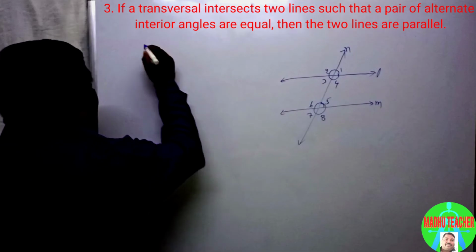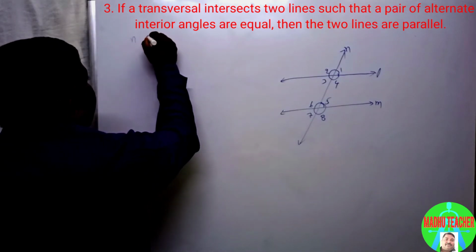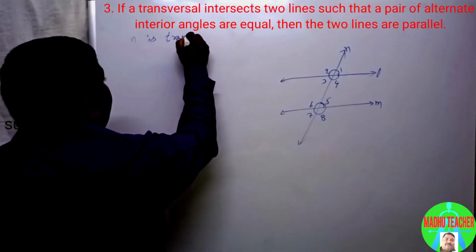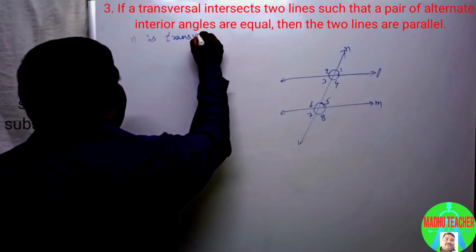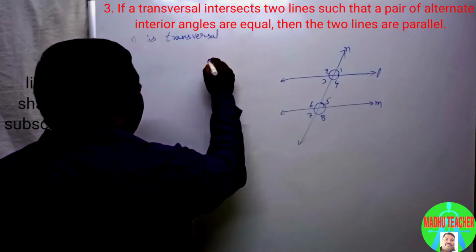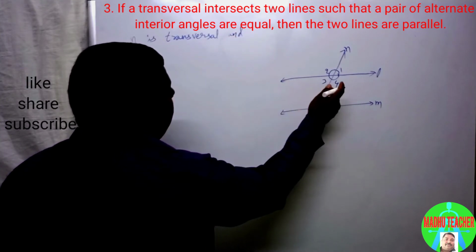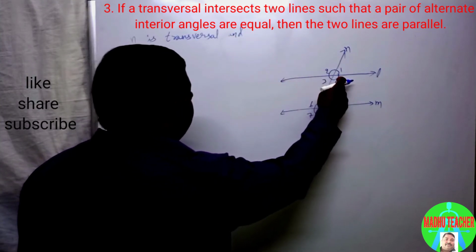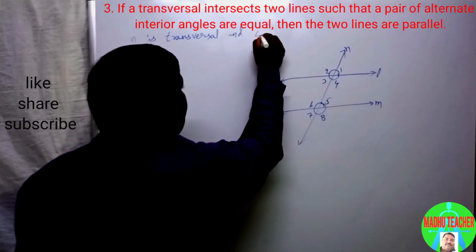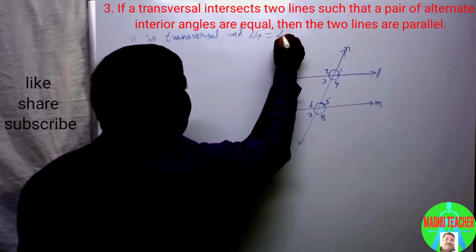Let us see. N is transversal, and for alternate interior angles, let us take any one of these: angle 4 equal to angle 6.